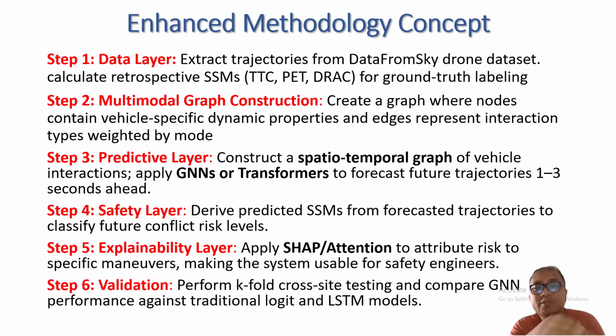The predictive layer will construct a spatiotemporal graph for vehicle interaction, then apply a graph neural network or transformer to forecast future trajectories for 1 to 3 seconds. The safety layer will derive predictive SSM for forecasted trajectories. The explainable AI layer will apply SHAP to attribute risks to specific maneuvers, making the system usable for safety engineers, and validation will use K-fold cross validation to compare GNN performance against the baseline.